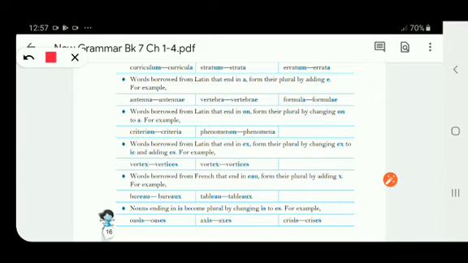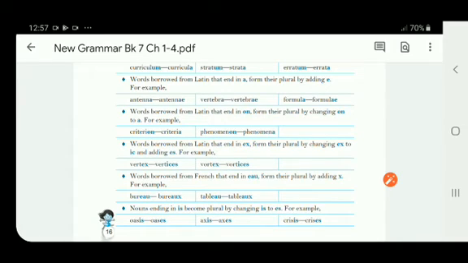In the next rule, we can see there are certain Latin words that end in a, which form their plural by adding e to it. For example, antenna. So you can see it ends with the letter a, and if you add e to it, it becomes antennae, right? So simply by adding e, it changes into plural.